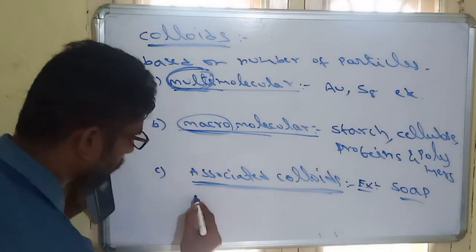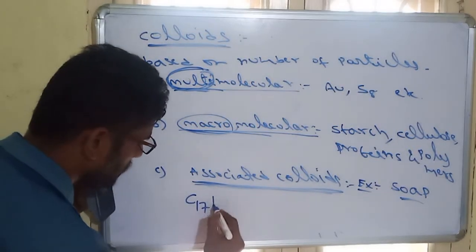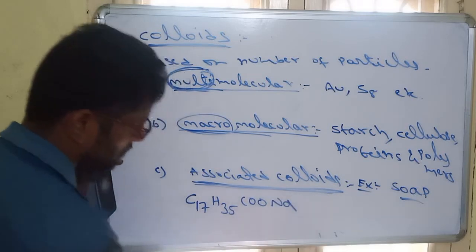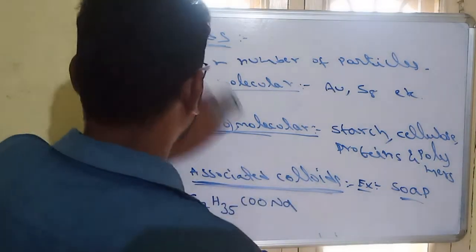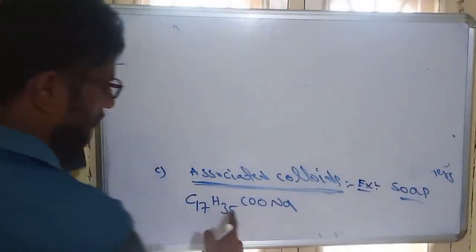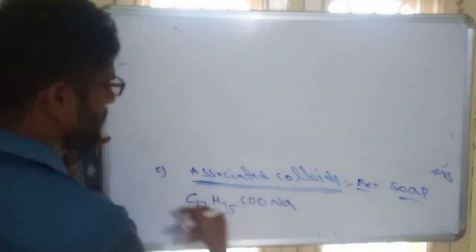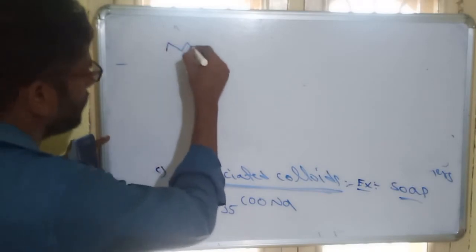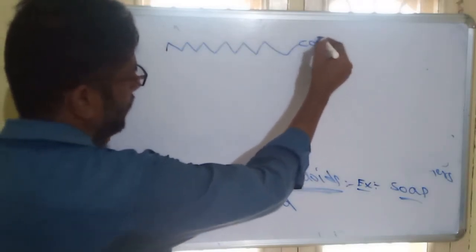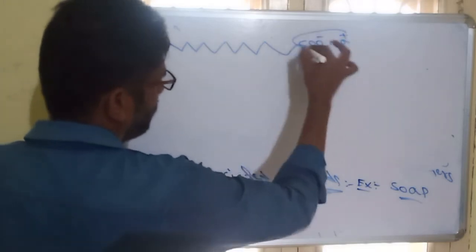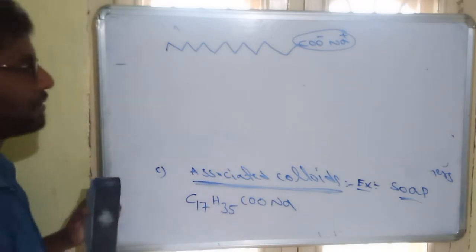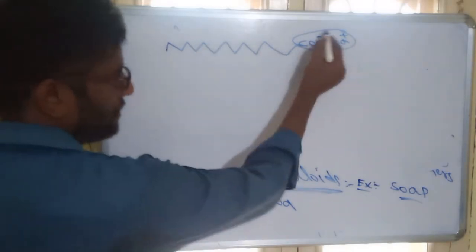We all know that the formula of soap is C17H35COONa. That is the common soap formula. Its structure is like this: it contains an alkyl chain, and at the end this COONa part, with 17 alkyl carbons. So all of that is alkyl, and this is the ionic part.